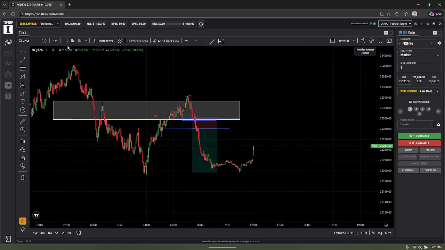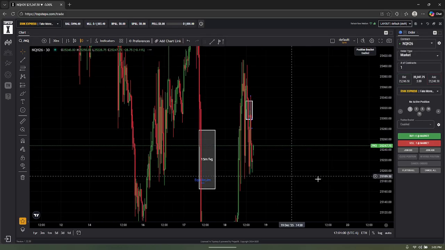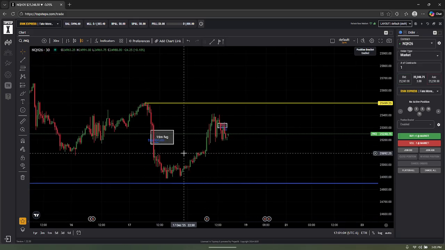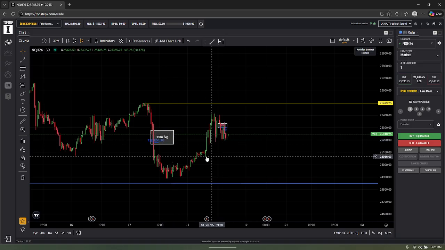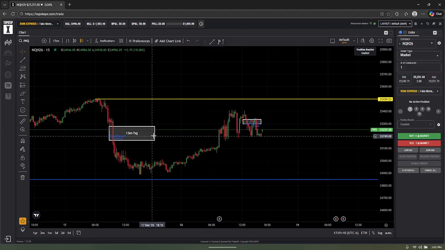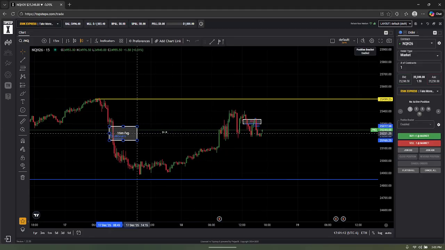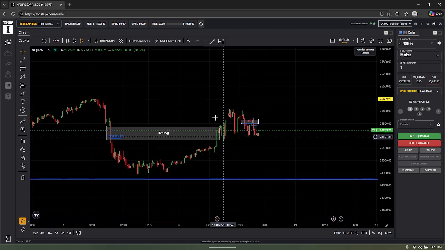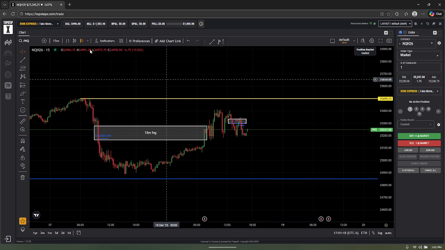So, I started off. I didn't really care too much about the higher time frame because I just wanted to mark out these fair value gaps, equilibrium, and spot all that. So now let's head down lower. 15-minute. This was the 15-minute gap that got inversed right here. So I was really looking for a retracement off of that to the lows. It's kind of choppy right here. I was kind of going high to low, high to low.